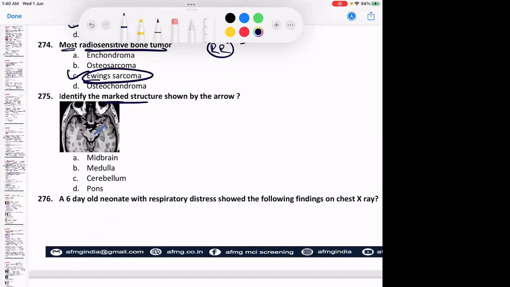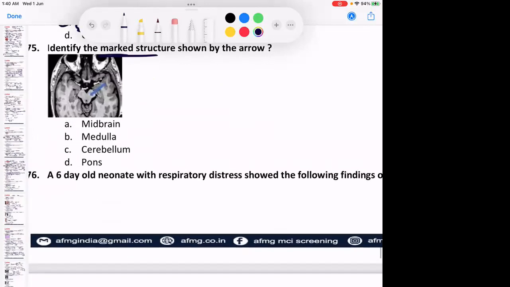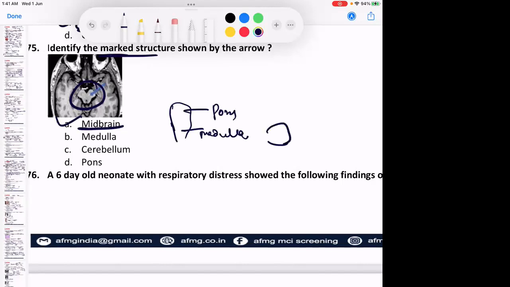Identify the marked structure shown by the arrow. What is visible here? What is this butterfly-like structure? Very good. It is the midbrain. Butterfly-like structure is the midbrain. Whereas if you see a structure like this, the upper one will be pons and the lower one will be medulla. And if you see a structure with fans, this is the cerebellum.